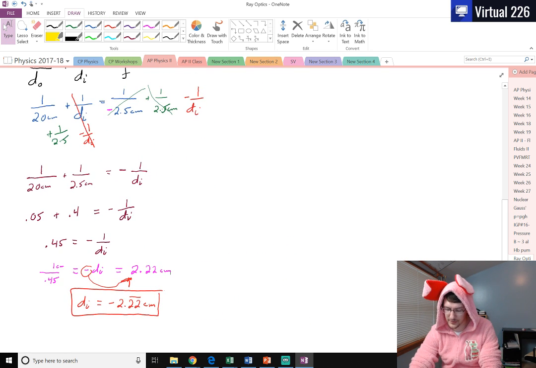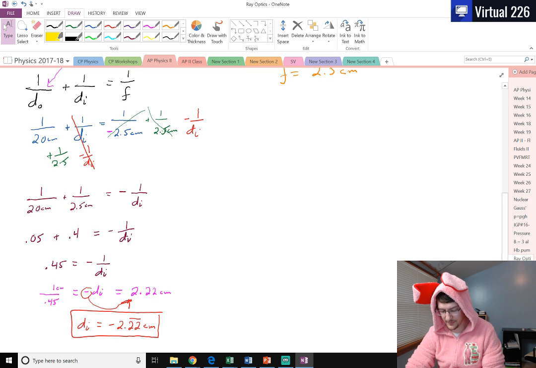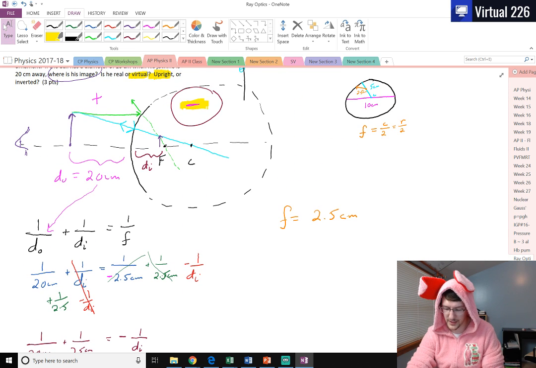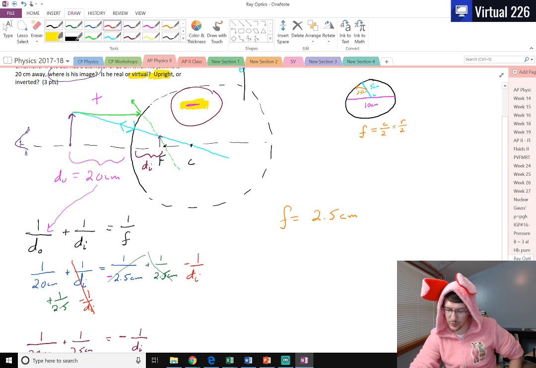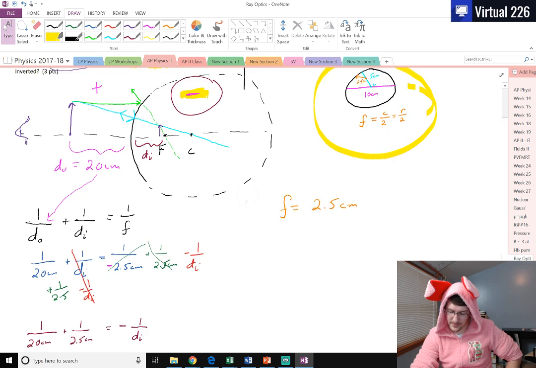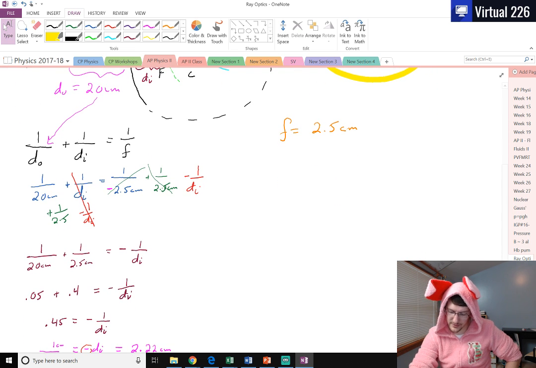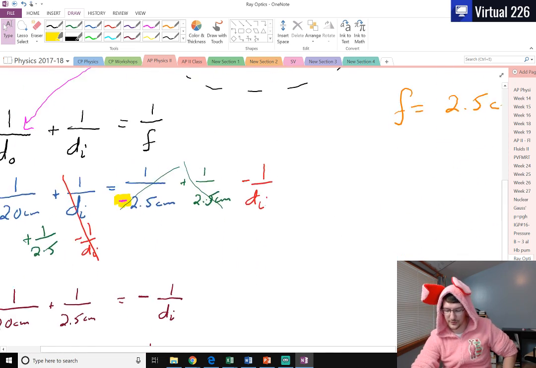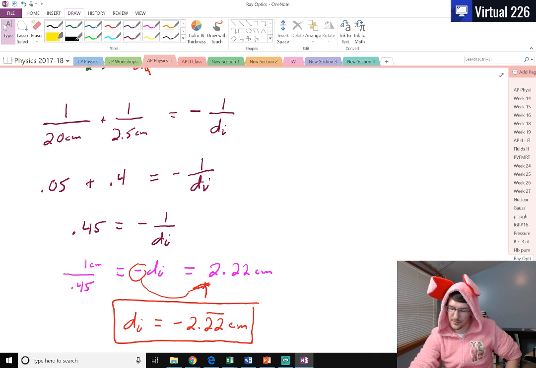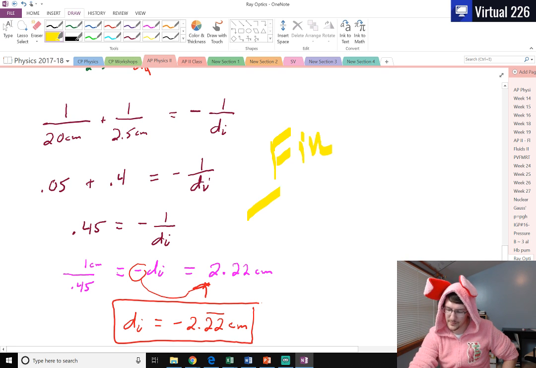So that's a quick way we can do that. We know that answer is correct. We want that negative distance for the image because we're behind the mirror here. So we have to have those negative quantities. We were careful about our focal length, which was huge for this problem. They give us diameters, so doing that was important. And we kept in mind that that focal length was negative right here, that negative 2.5, because once again, it was behind the mirror. So just a few things to keep track of when doing those problems. But with that, that problem's finished.